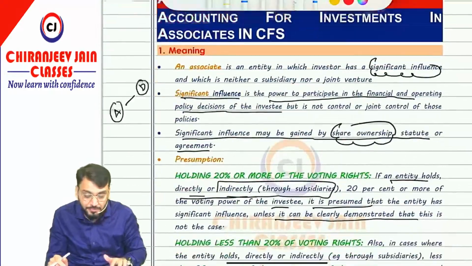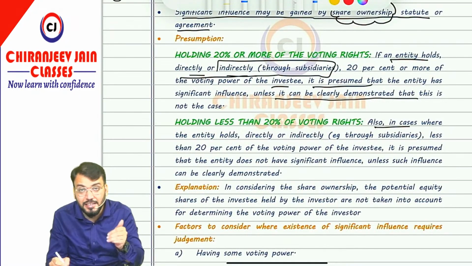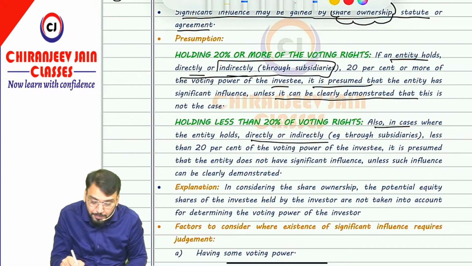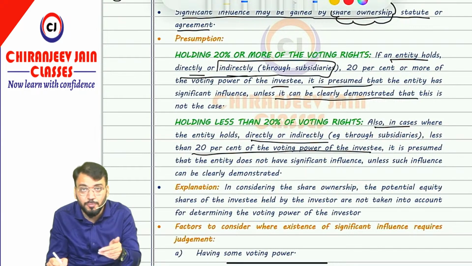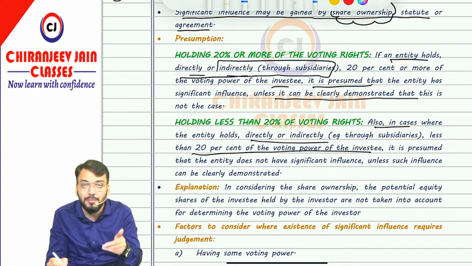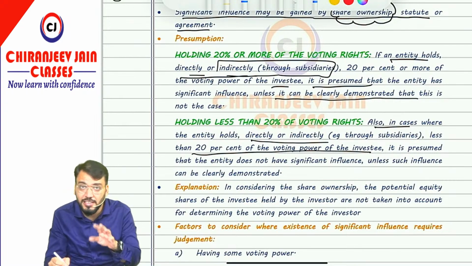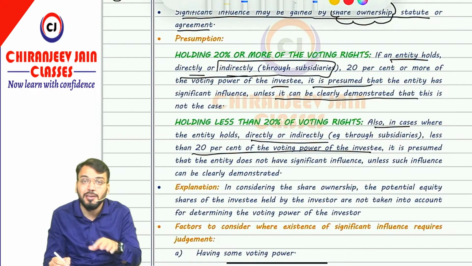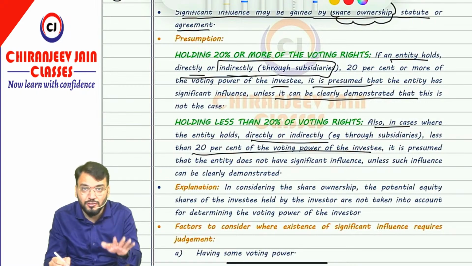Yes sir, correct. Now one more point is given: in case the entity holds, directly or indirectly, less than 20% of the voting right, less than 20% of the voting power of the investee, it is presumed that the entity does not have significant influence unless such influence can be clearly demonstrated. Means if there is some evidence that even though they are holding less than 20%, they can exercise significant influence, in that case the investee will become an associate. But if the question is silent, always assume that there is no significant influence, therefore the investee cannot be an associate. Got this point?